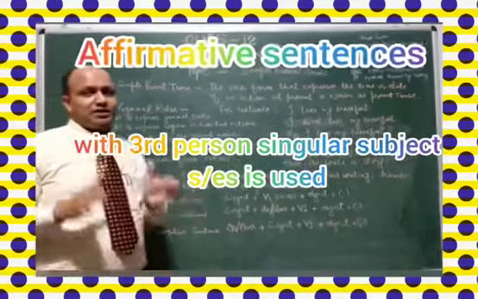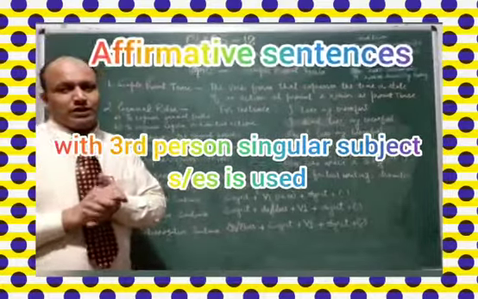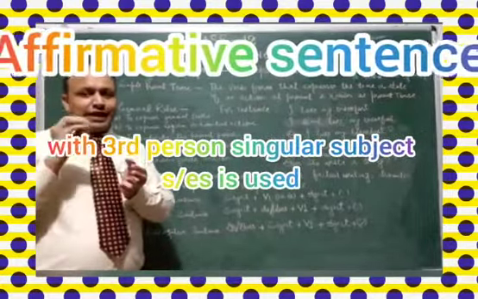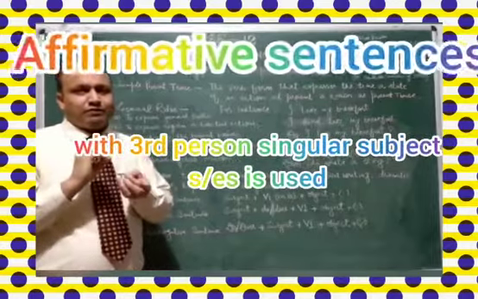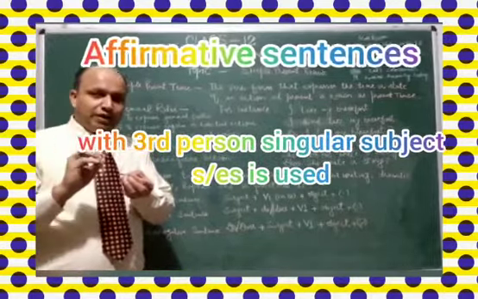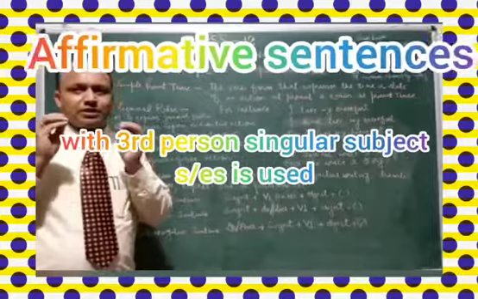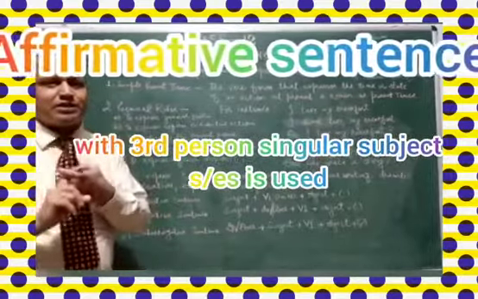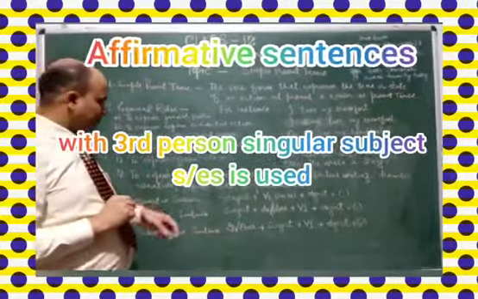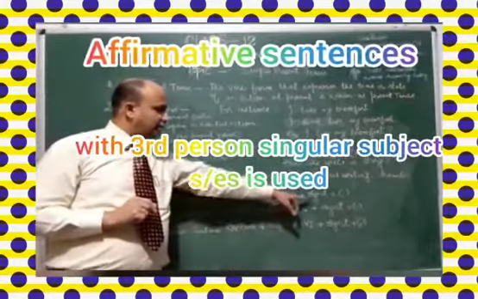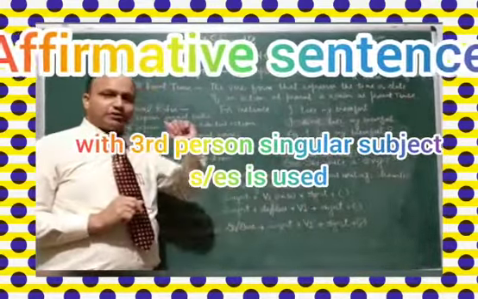This is a very important rule, that we use s or es with the verb only when the subject is third person and singular. After that we use the object and then a full stop.